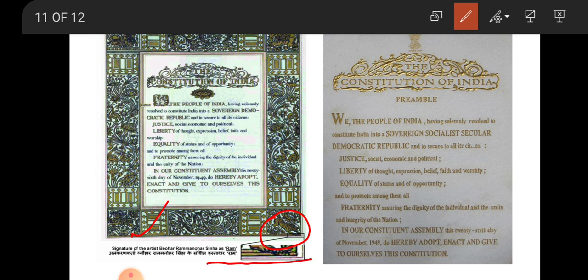And if you observe the wording present in the preamble, just zoom in, here you will have sovereign, socialist, secular, democratic and republic. This is the wording. We the people of India. Continuation, sovereign, socialist, secular, democratic and republic.